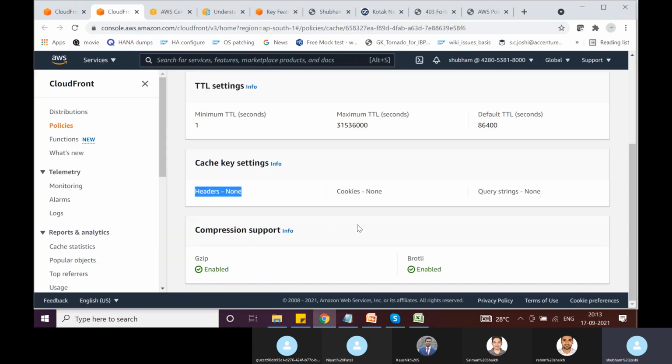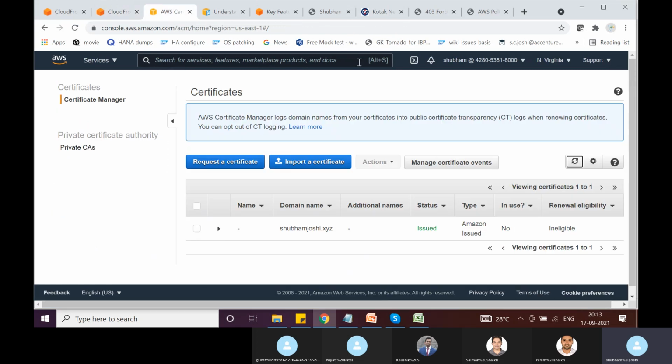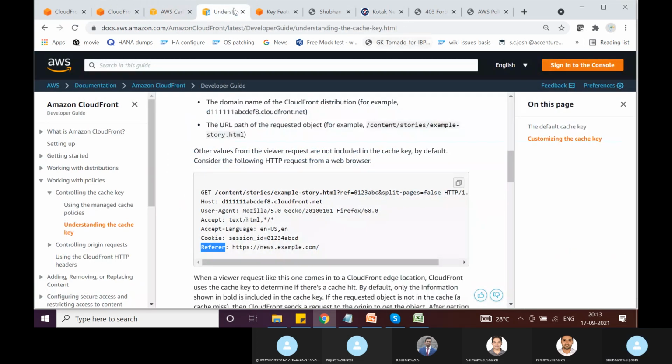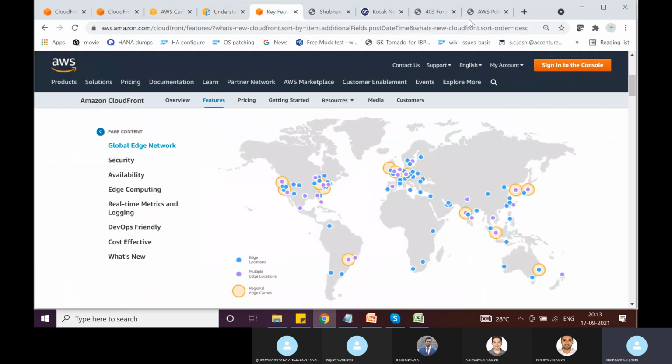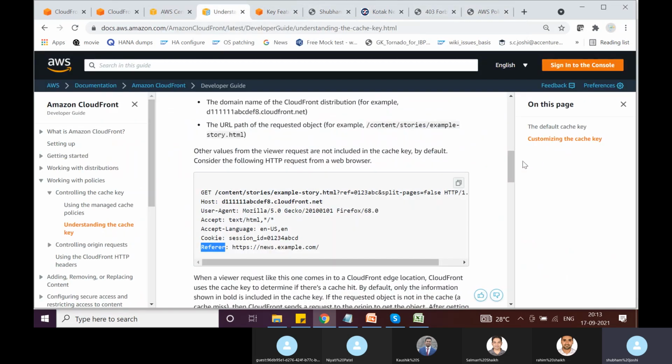Okay, so here in case of caching optimized, no headers are being cached. See, the caching policy decides what would be the cache key. Let's see what cache key is.